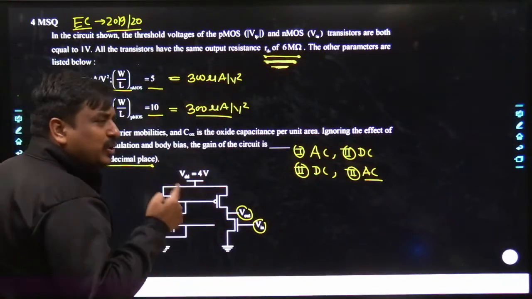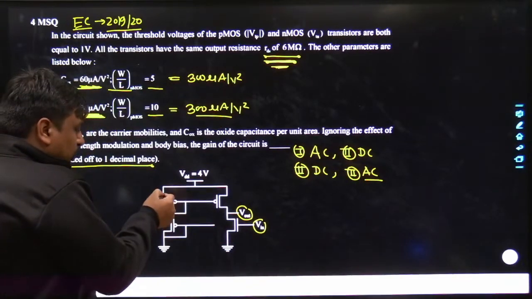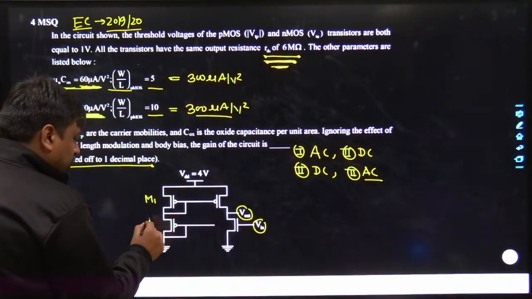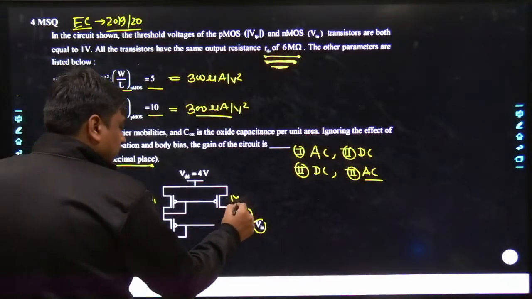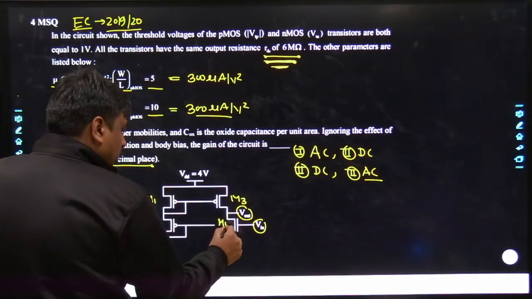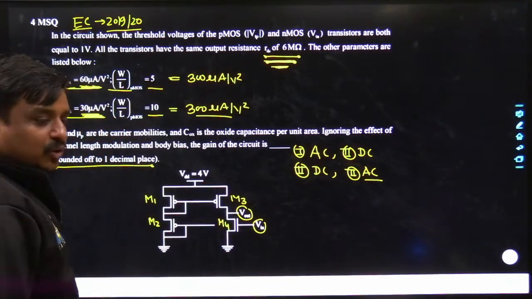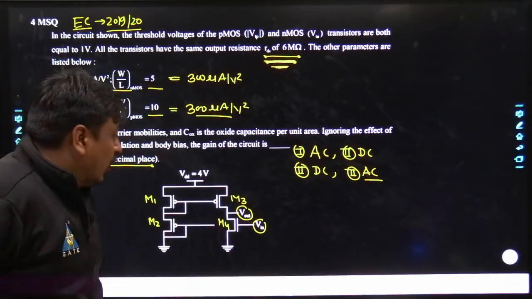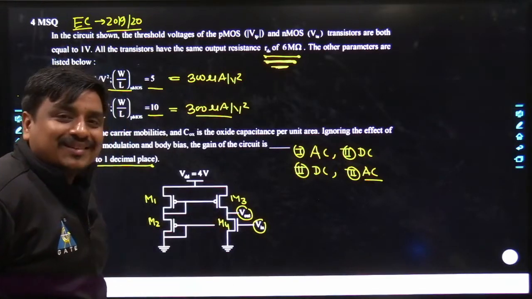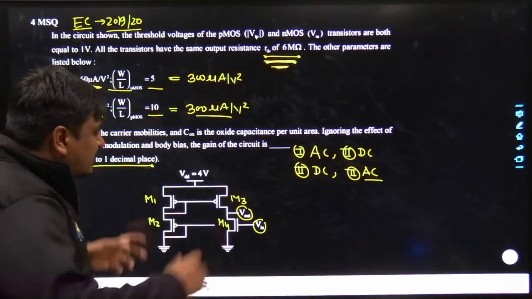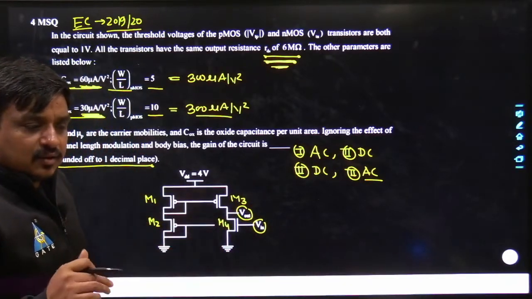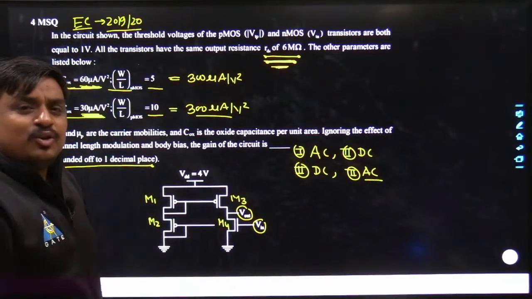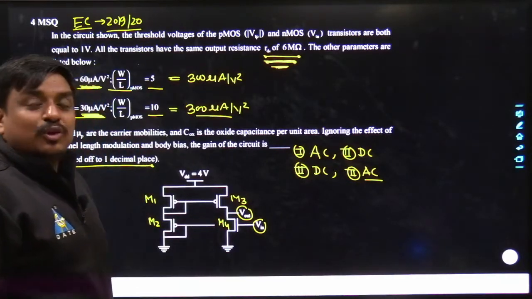Why? Because we need to get the value of GM at MOS1, MOS2, MOS3 and MOS4. Why don't we write this as MOS1, MOS2, MOS3 and MOS4? But I would say that would be a wrong approach. Why? Because I do not know exactly what different values of GM would be needed while calculating output voltage versus input voltage. So first I would be doing the AC analysis, just to know which values of GM are required at least to solve this problem.